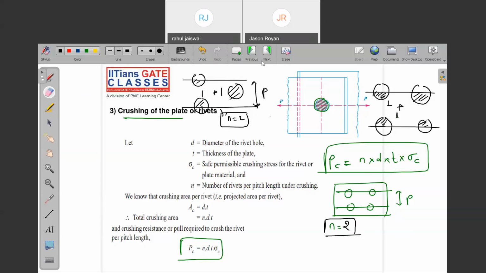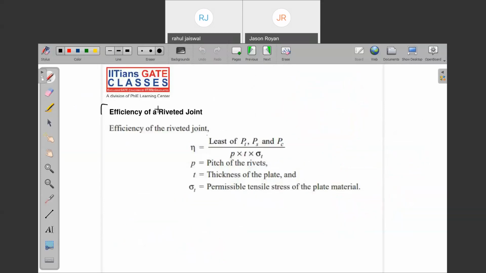Correct. Note down: efficiency of the riveted joint. Efficiency of the riveted joint is nothing but the least force among PT, PS, and PC, that is tearing, shearing, and crushing strength. Whichever is the least, I need to take in the numerator, and in the denominator the strength of the plate.